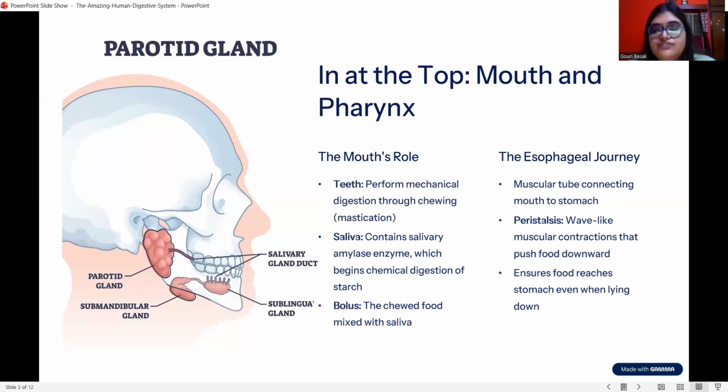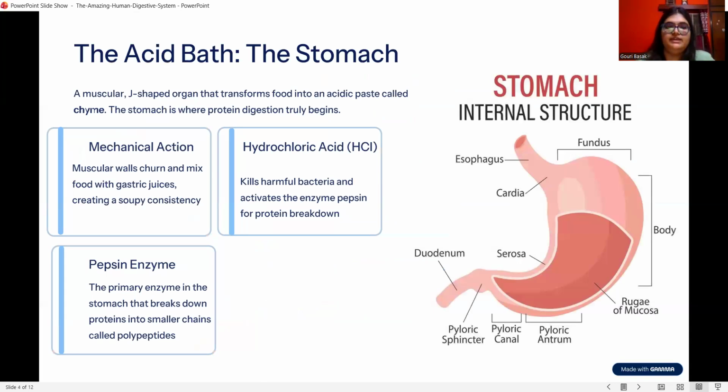Next comes the esophagus. The esophagus is known as the food pipe, which connects our mouth and our stomach. Here we can see the peristalsis movement, meaning the wave-like muscular contraction which delivers the food from the mouth to the stomach.